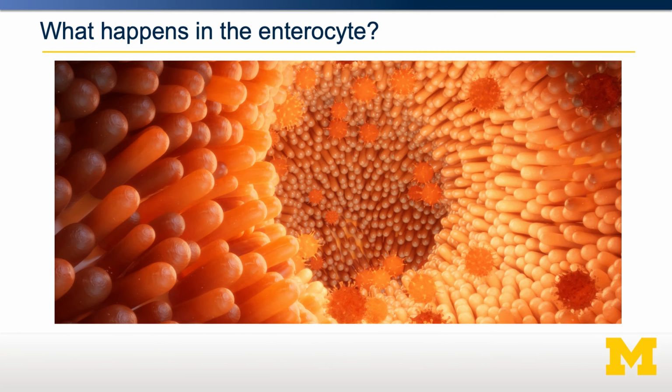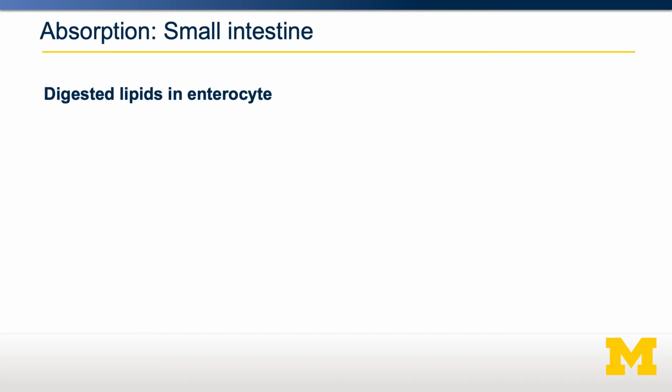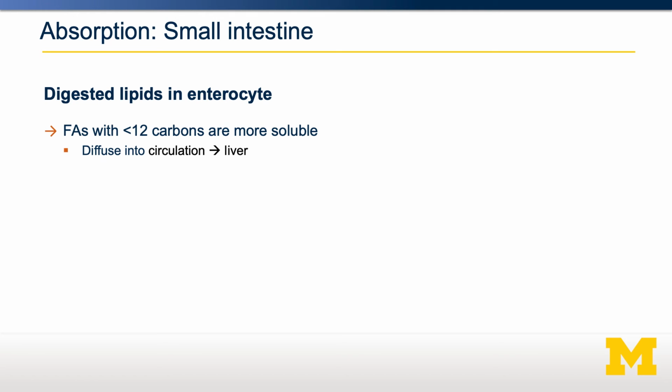Now, what happens to the lipids once the lipids get into the enterocyte? Well, it depends on the actual length of the fatty acid. Let's start with short-chain and medium-chain fatty acids. Those are fatty acids with fewer than 12 carbons. Because they have shorter carbon chain lengths, they tend to be quite soluble. Therefore, they can diffuse into the enterocyte and then diffuse into the blood. There, they can be transported by a protein called albumin and can move to other tissues directly.